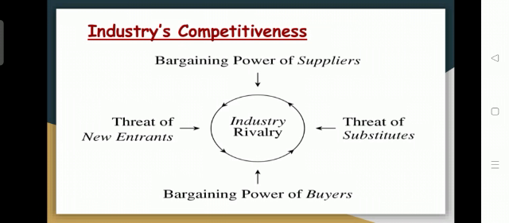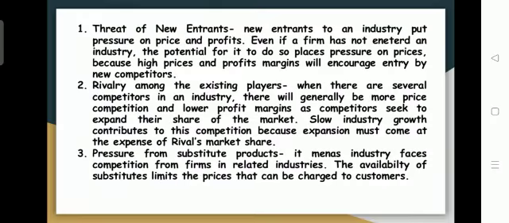So these are some of the factors of industry competitiveness that also need to be analyzed when an industry analysis is conducted. The first one is the threat of new entrants, in the sense that new entries in a particular business industry will be going on. If there are many new entries, there is pressure on prices and profits.